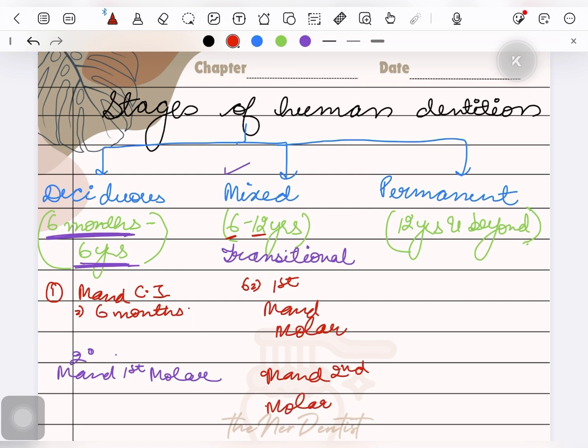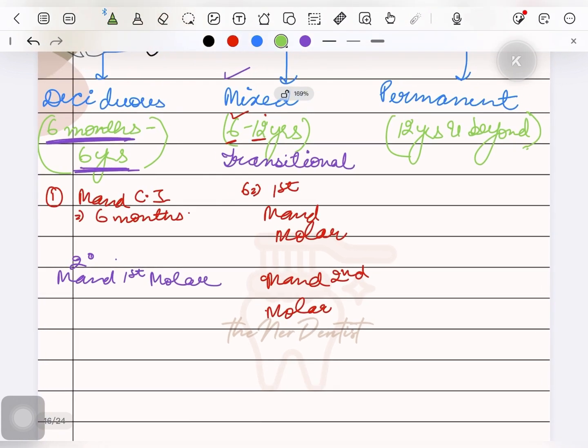We know that it starts from the age of 6 and it lasts up to the age of 12 years. In this case, both permanent and primary teeth are present. This is the feature of this transitional period, that it has both primary and permanent teeth.